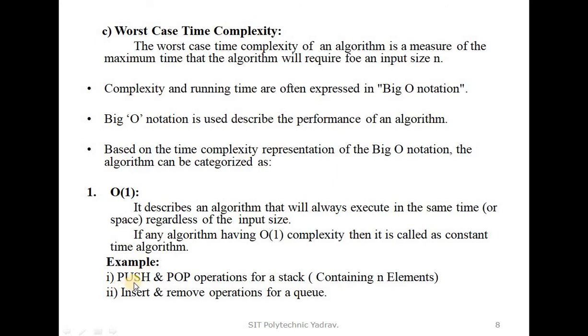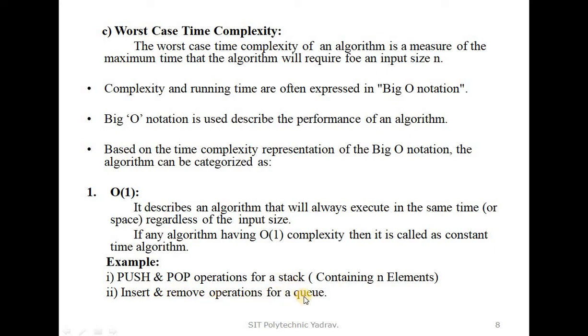For example, push and pop operations for a stack containing n elements. In a stack we perform push and pop operations. Push means inserting, pop means removing. If 5 elements are inserted, the same 5 elements are removed. So this algorithm's complexity is known as big O of 1. The second example is also the same: insert and remove operations for a queue.